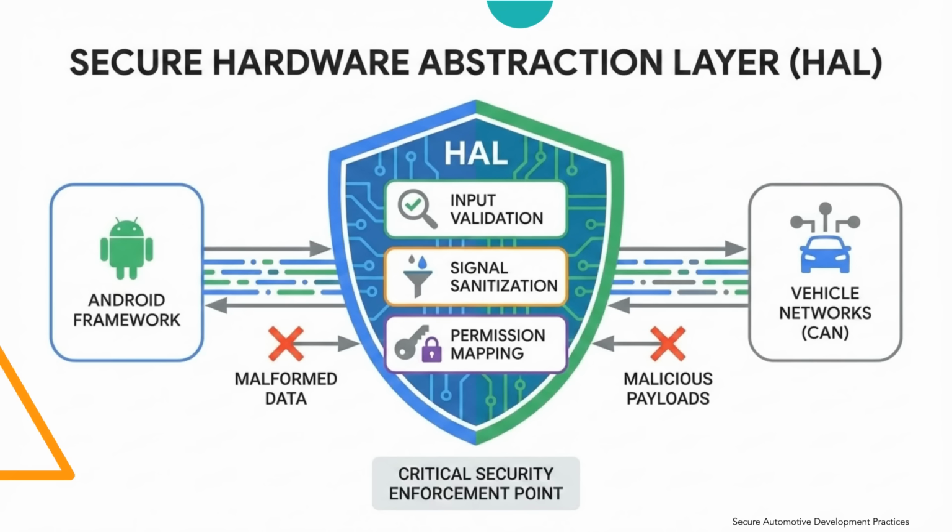HAL must also enforce permission mapping, ensuring only authorized requests reach vehicle networks. Improper HAL implementation can bypass framework-level security, exposing the CAN bus. This makes HAL one of the most critical security enforcement points in automotive systems.